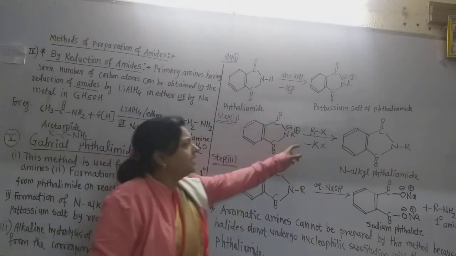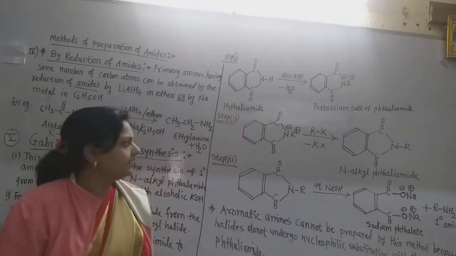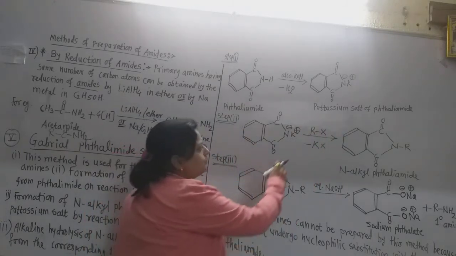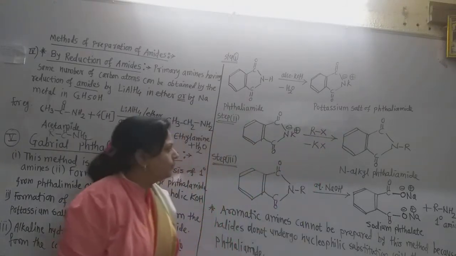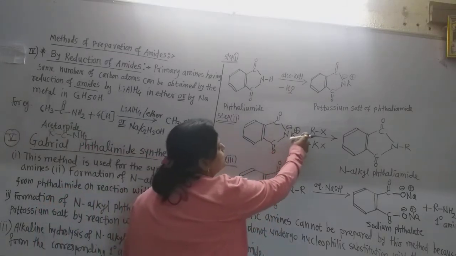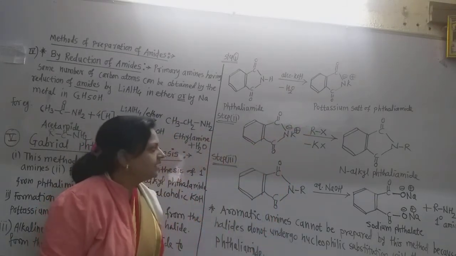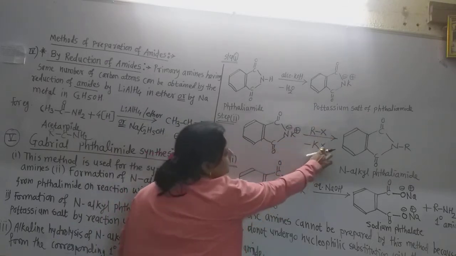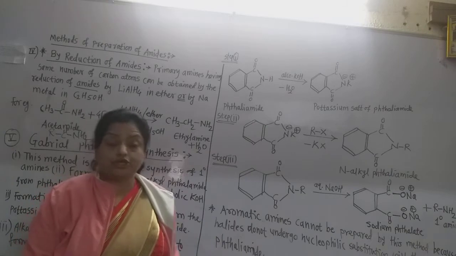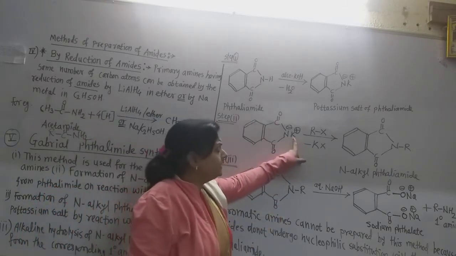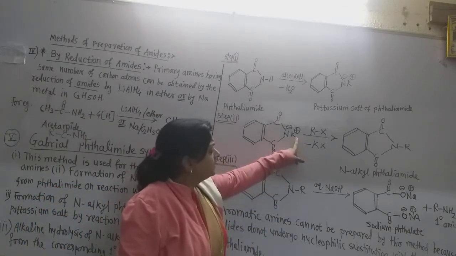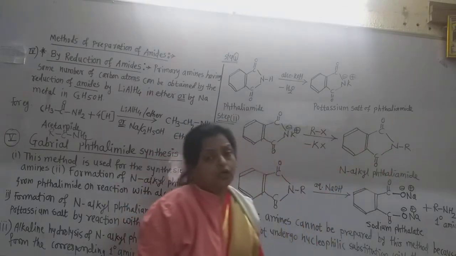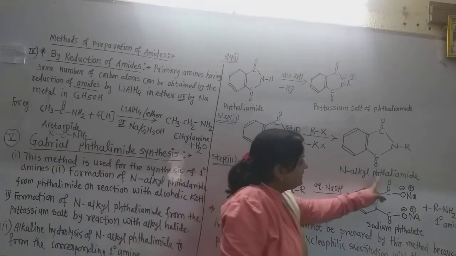So I take here the RX. RX means alkyl halide. Now this alkyl halide, this R group, that is this alkyl group, replaces this potassium atom in this reaction, and the potassium atom and halogen form the KX, that is the potassium halide, which is eliminated. Only here in the second step, this K plus ion is replaced by the alkyl group. Now this is called the N-alkyl phthalimide.